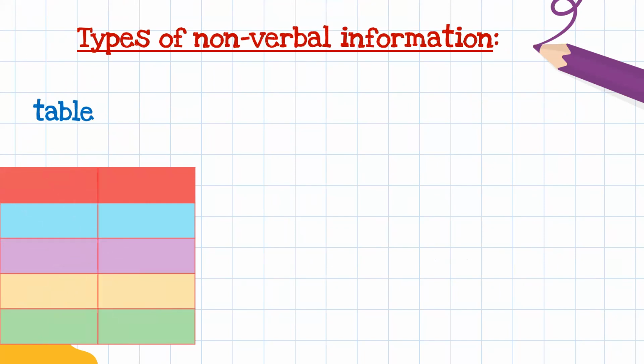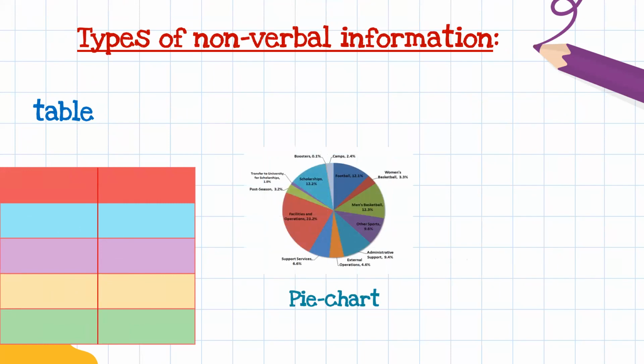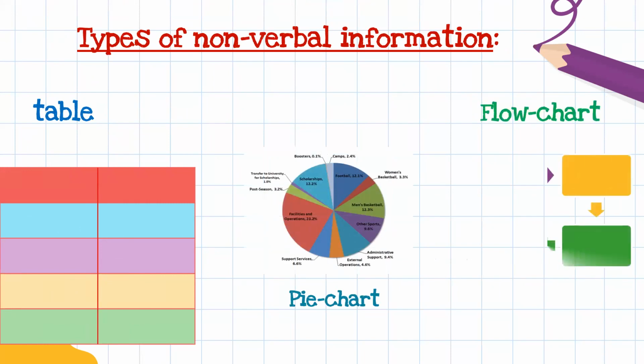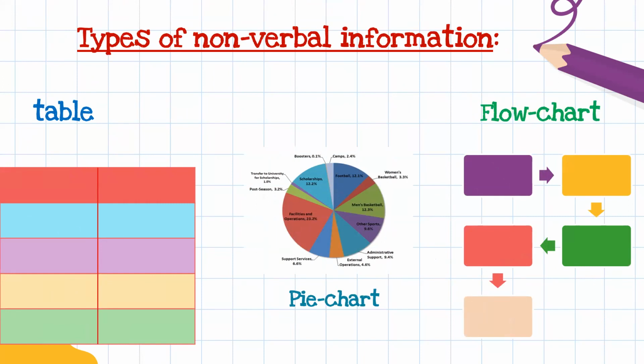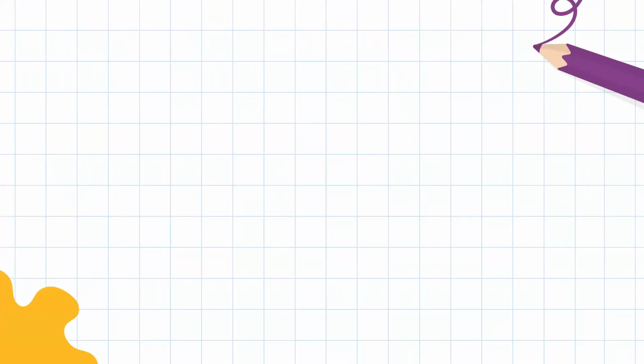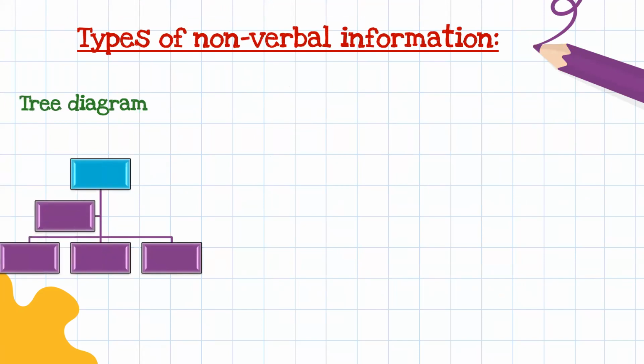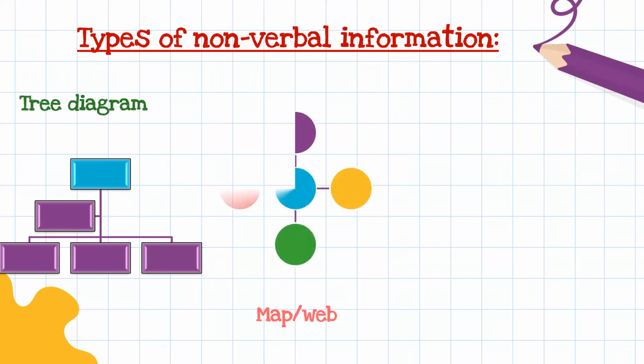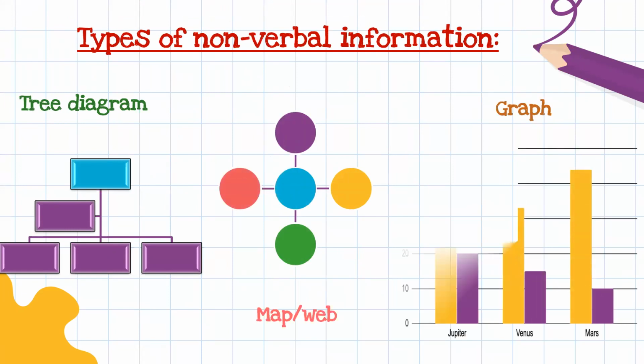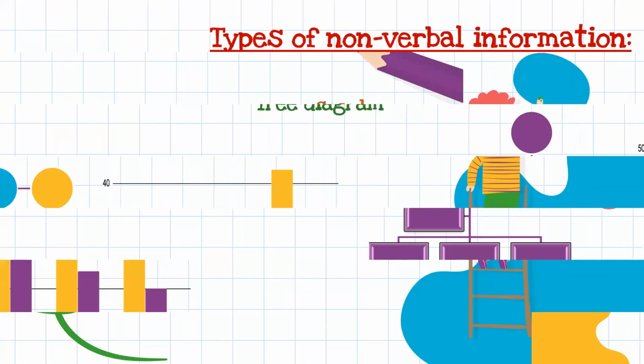Table will be in this type of format. Pie chart. This is flow chart. Tree diagram. You can call it a concept map also. Map or web. And graph.